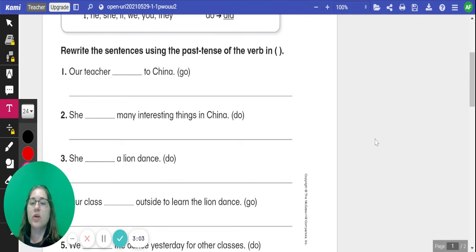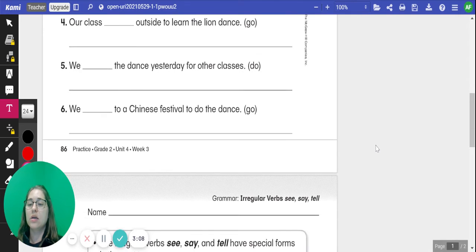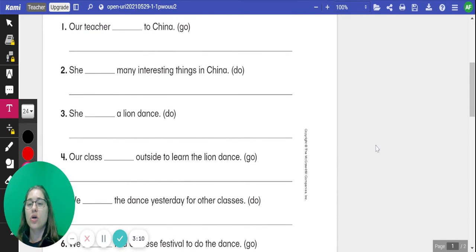All right, we're going to start by reviewing our verbs go and did. Go ahead and number your paper 1 through 6. We are first going to find out which verb will go into the blank, how we are going to write it in the past tense, and we're going to rewrite the sentence completely. So make sure you are copying down the full sentence when you're writing it.